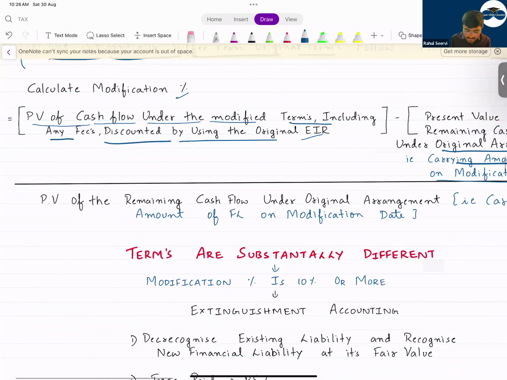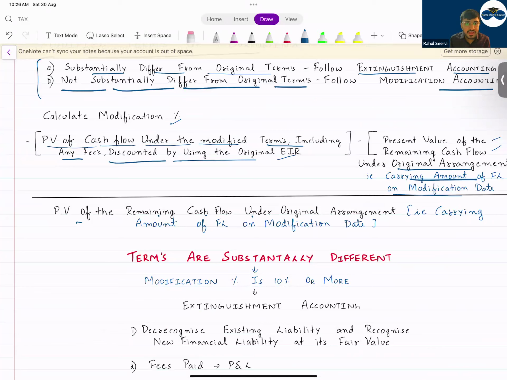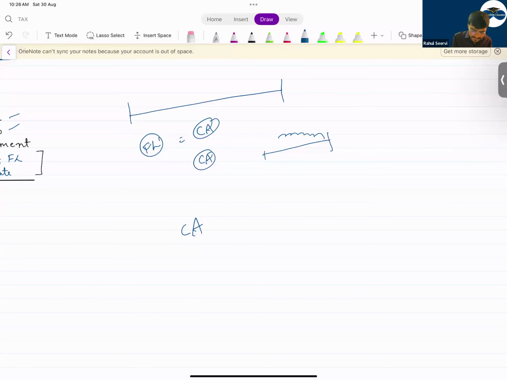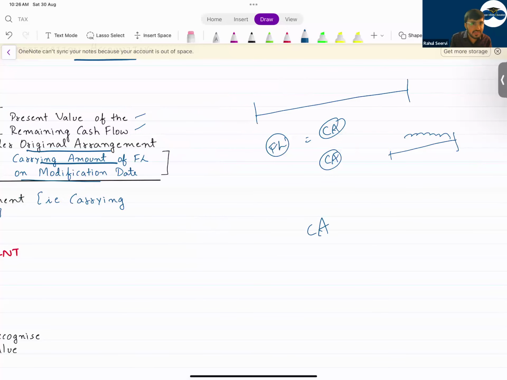The present value of the remaining cash flow under the original arrangement is the carrying amount of the financial liability, and you compute the modification rate. If the term is modified, that means instead of every year 10,000, you will receive 12,000 or 9,000. Whatever is the cash flow in future, you will discount it. Once you discount it, you will check whether this is more than 10% or not.